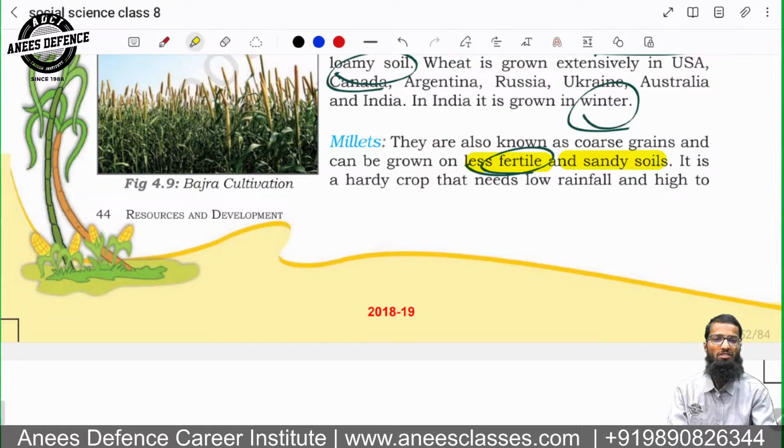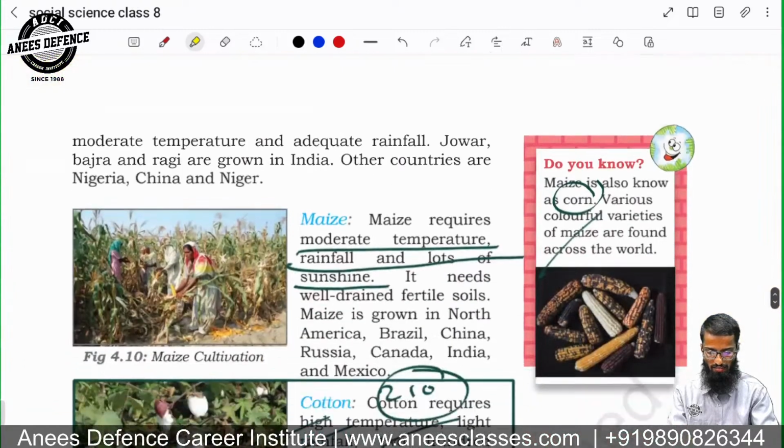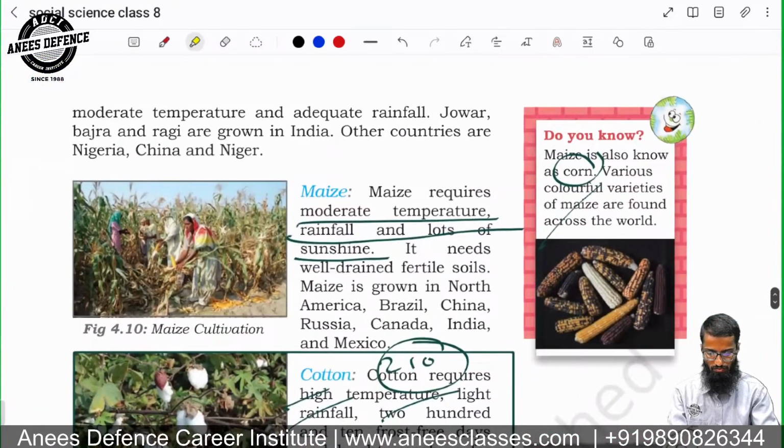So if NDA asks what kind of soil is required for millets, the soil need not be fertile. Even in less fertile regions, you can have millets, right? So we have jowar, bajra, and ragi. These three are important, right?